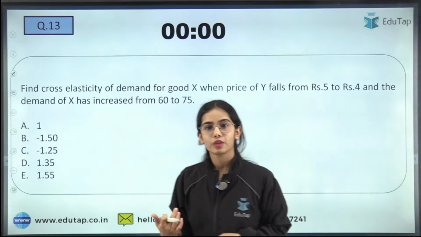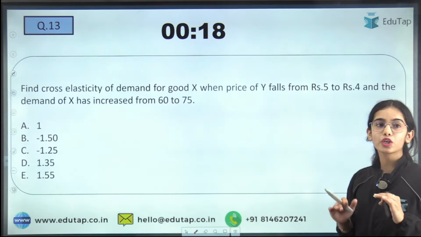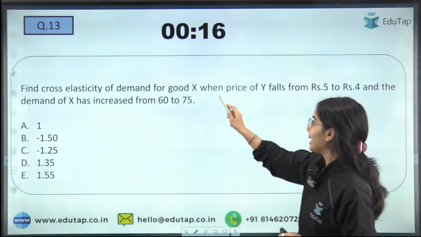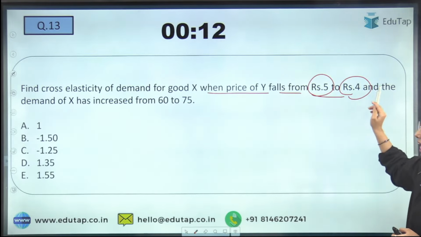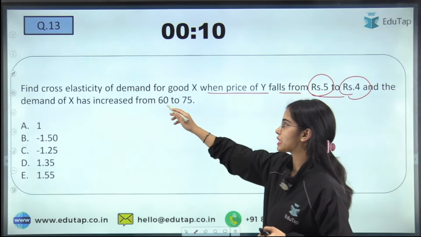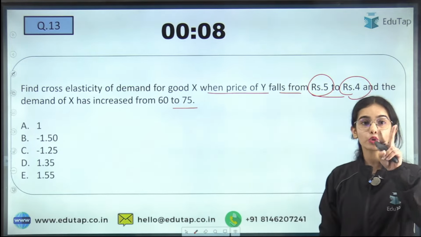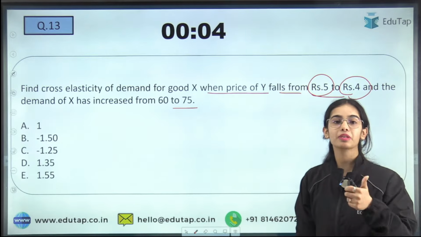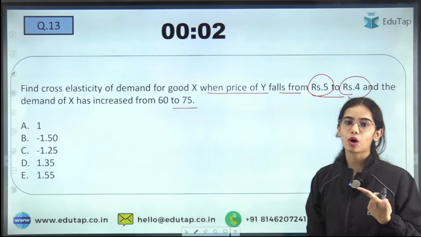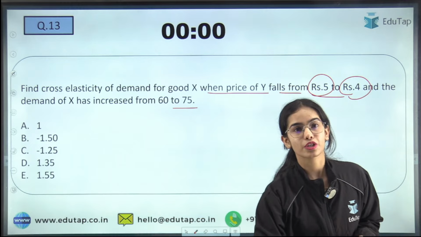Okay, got it? Next question is, find the cross elasticity of demand for good X when the price of Y falls from 5 to rupees 4 and the demand of X has increased from 60 to 75. So there are two goods that are mentioned. Find the cross elasticity of demand, as well as tell me whether the goods are substitute goods or complementary goods. So try to answer this question.